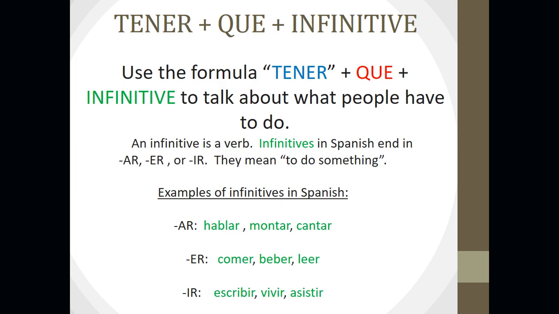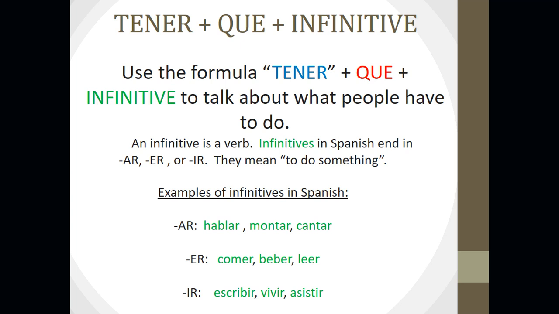All right, so let's talk more about this formula. We use a formula, okay? We're going to use the verb tener, then that will be followed by the word que, and finally by an infinitive to talk about what people have to do. All right, so an infinitive is just another word for verb, okay?